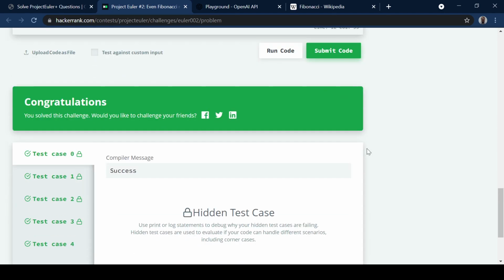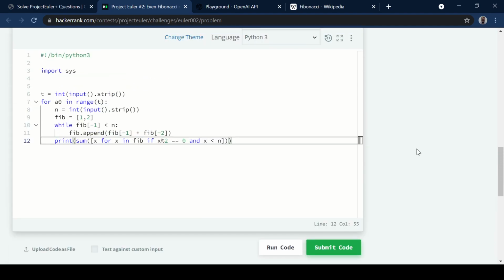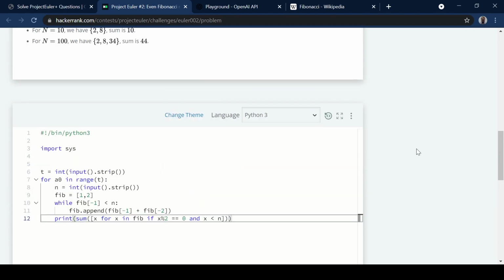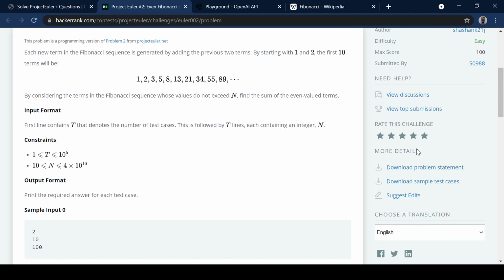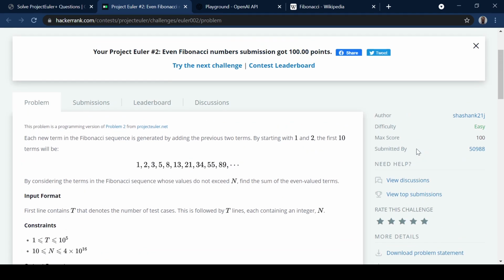Okay, so there we go. Congratulations to Codex. It's managed to solve the second problem, and I hope that was interesting with some interesting historical digressions about Fibonacci. All right, thanks for watching.